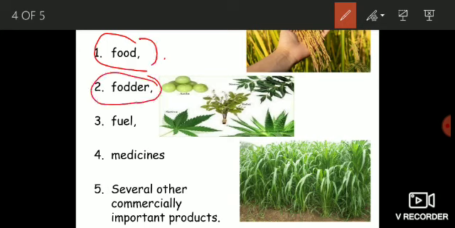The fodder that we need to feed our domestic animals also comes from plants, and the fuel we burn also comes from plants. And the medicines that we use also come from these plants, angiosperms. And there are several other commercially important products that we use in our day-to-day life. All these products, directly or indirectly, come from the angiosperms.